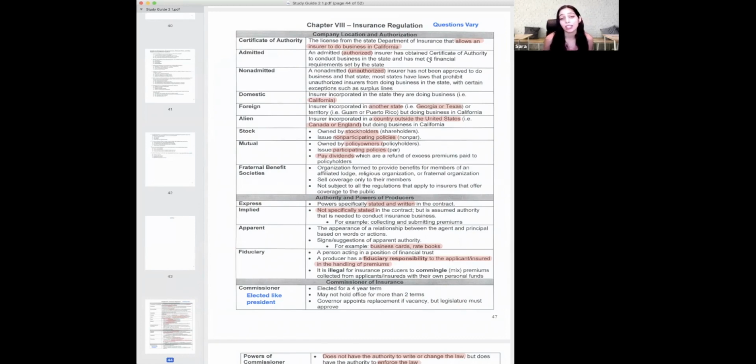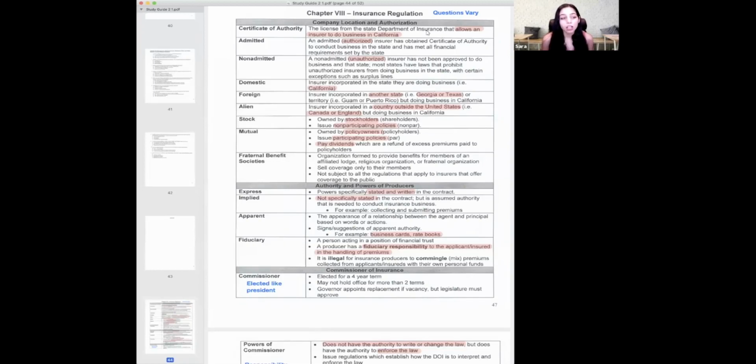Domestic, foreign, and alien. Domestic means here in the state that you reside in, so here in California. Foreign is another state other than your own. And alien is another country altogether. So if I said Canada, that is considered an alien.